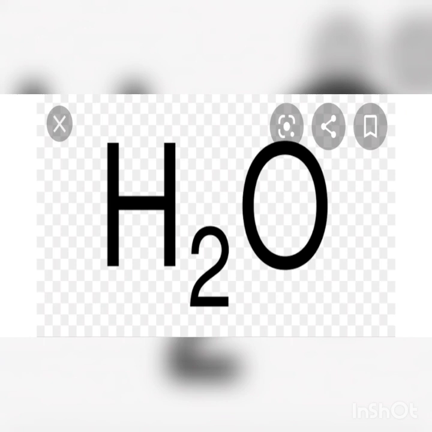Okay, and children, you know what? When elements combine to form a compound, their properties change.